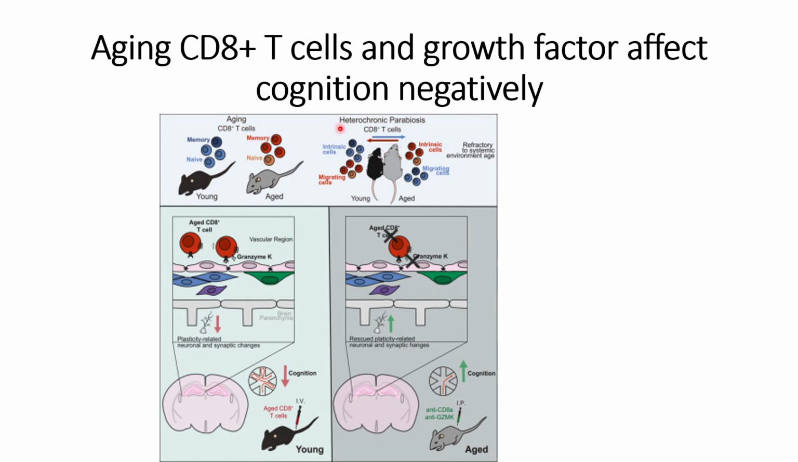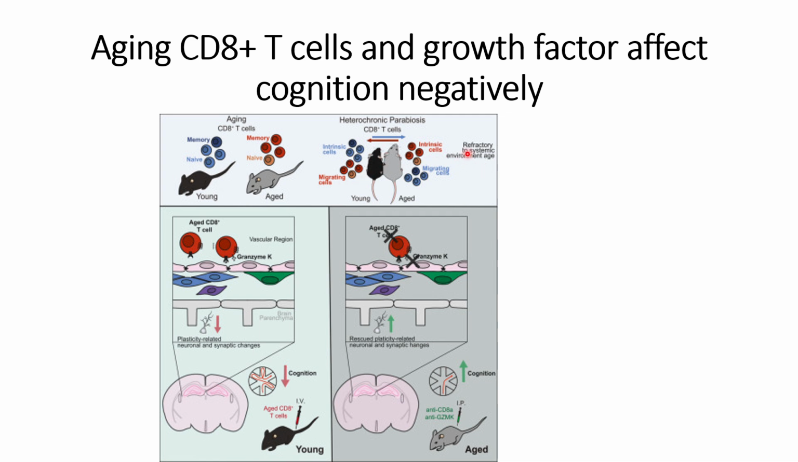But they used heterochronic parabiosis. So basically, if they switch the CD8 plus T cells, they are able to see changes in the mice model. For example, they are able to recover the cognition behavior in the aged mice, and they can see cognition decline in the young mice. I have not checked their results yet, but this is what it seems like from the abstract.